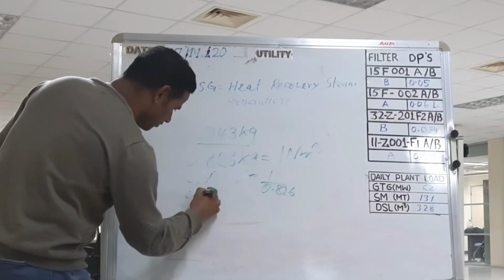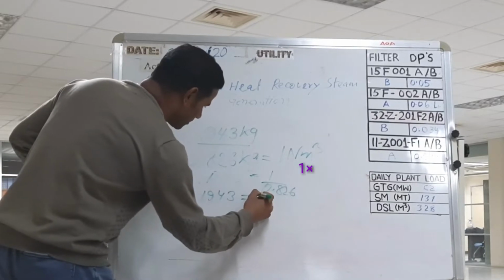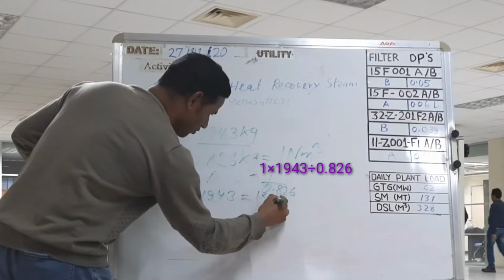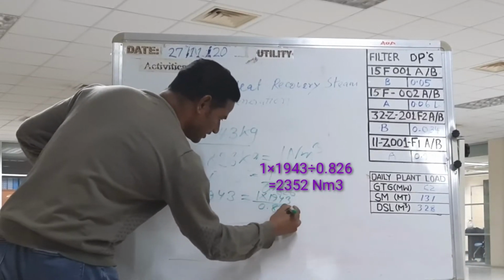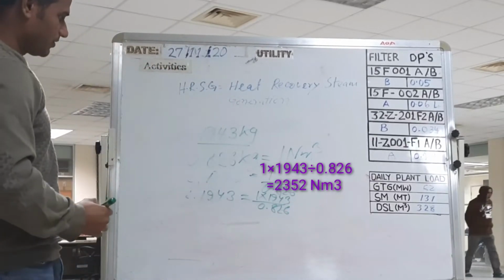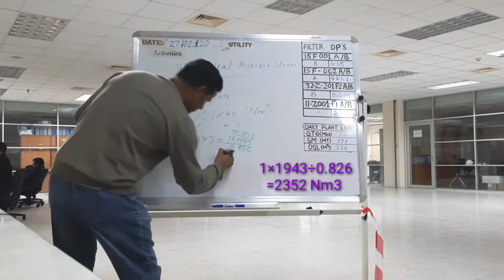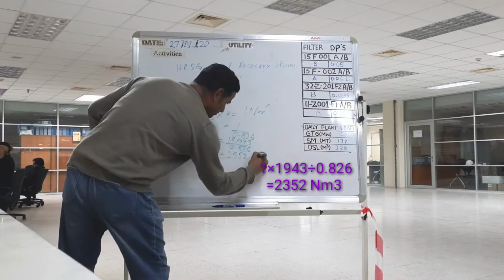So for 1943 kg, our Mg required 1943 divided by 0.826. Okay, so how much coming? Yeah, 2352 normal meter cube.